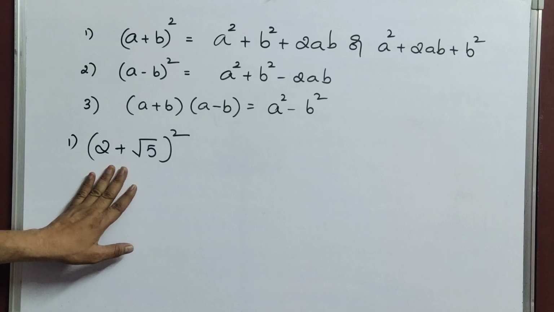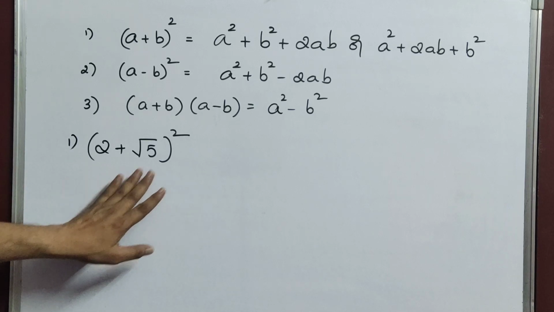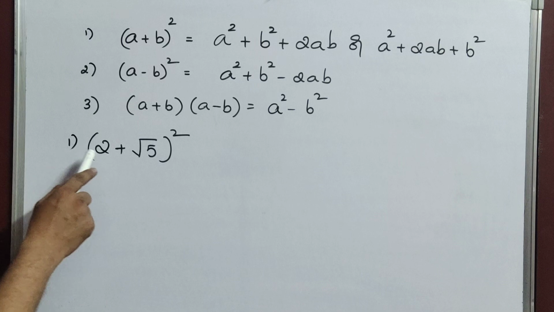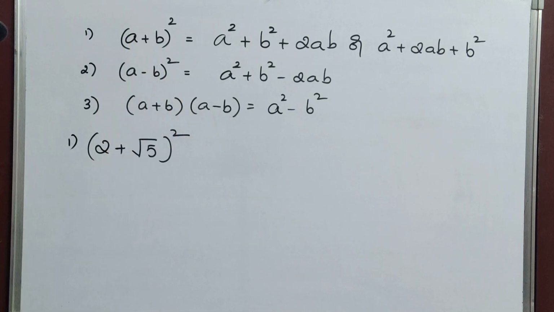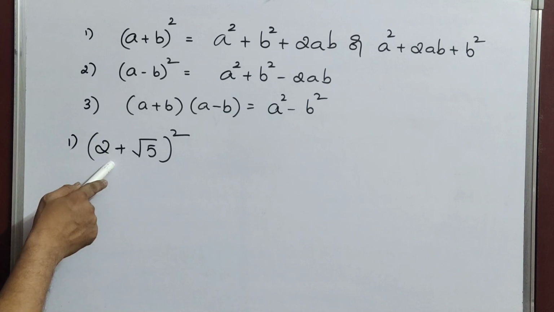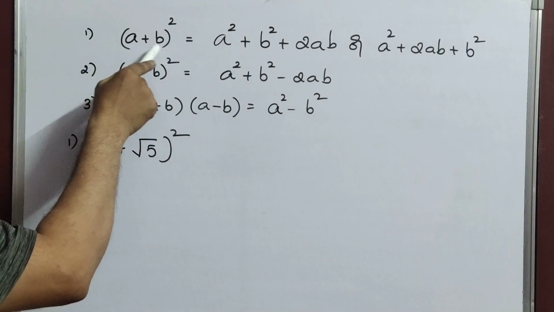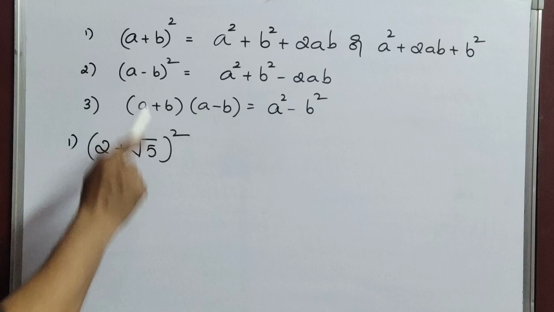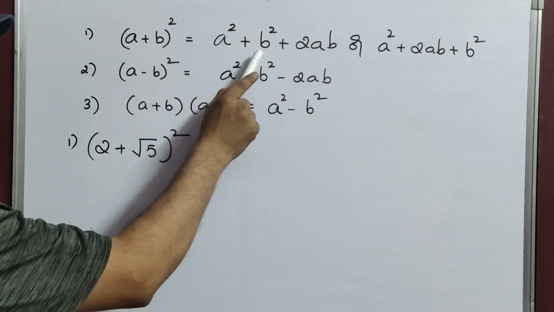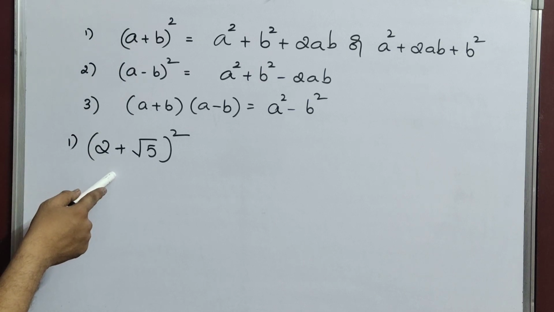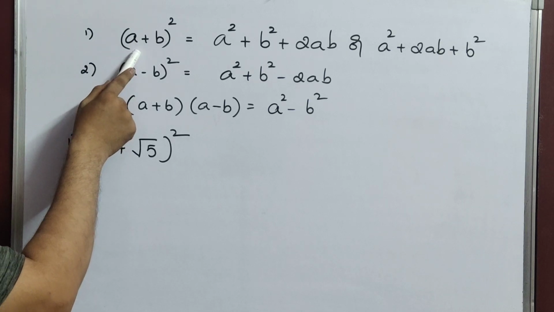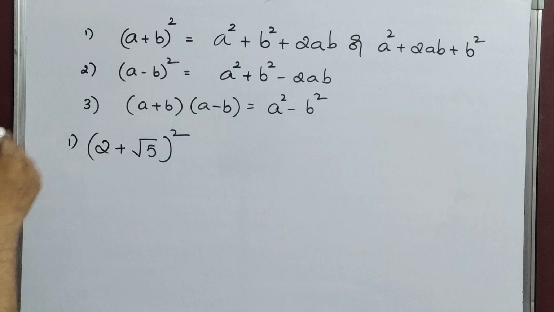Now how to multiply this one? (2 plus root 5) whole square means (2 plus root 5) into (2 plus root 5). But we have an identity: (a plus b) whole square equals a square plus b square plus 2ab. So this identity will suit here, and you can go through this identity to solve this problem.